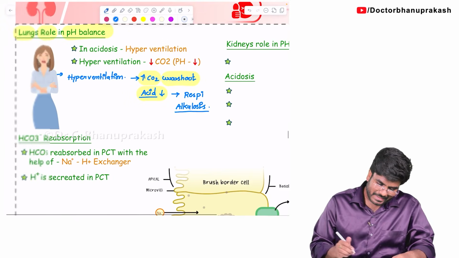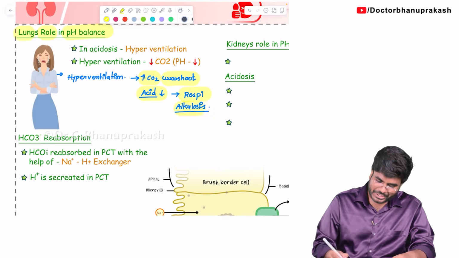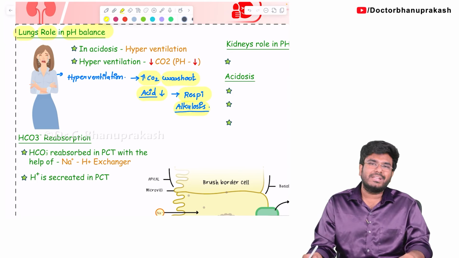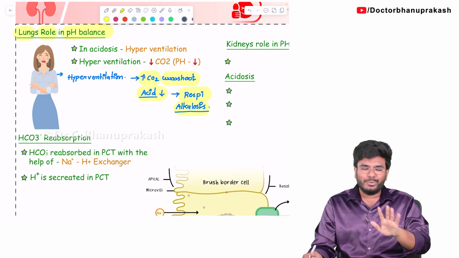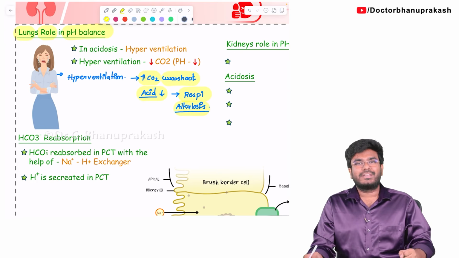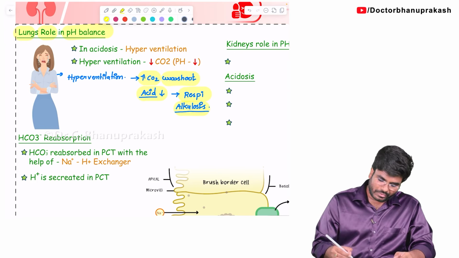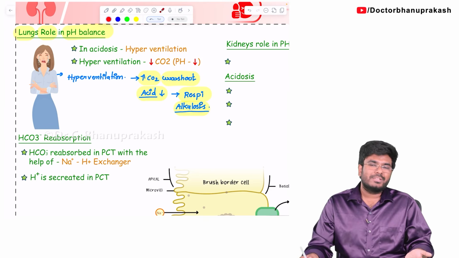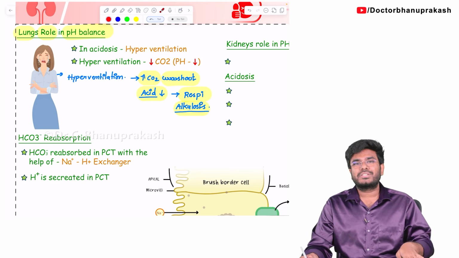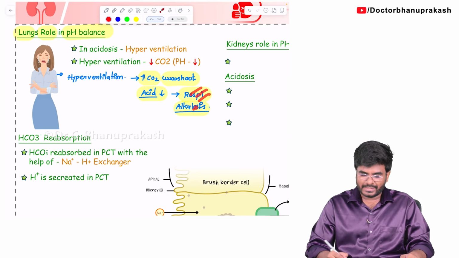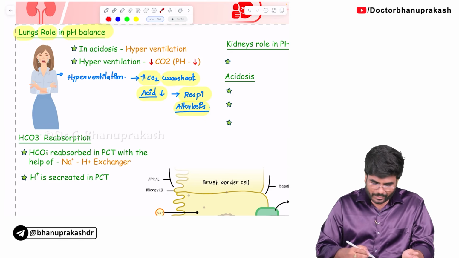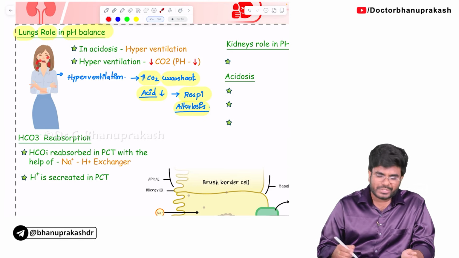So, what I am trying to say, see, the way you breathe can change your pH. The lungs can actually change your pH. Simple. If you do hyperventilation for 1-2 minutes, if you try it, look, don't do it. But if you do hyperventilation for 1-2 minutes, you may develop respiratory alkalosis because you are taking the carbon dioxide out of the body. So, when you are taking the carbon dioxide out, the acid production decreases, that can lead to respiratory alkalosis. Okay, fine. See, for just understanding purpose, here I am showing you a crying female who is doing the hyperventilation.